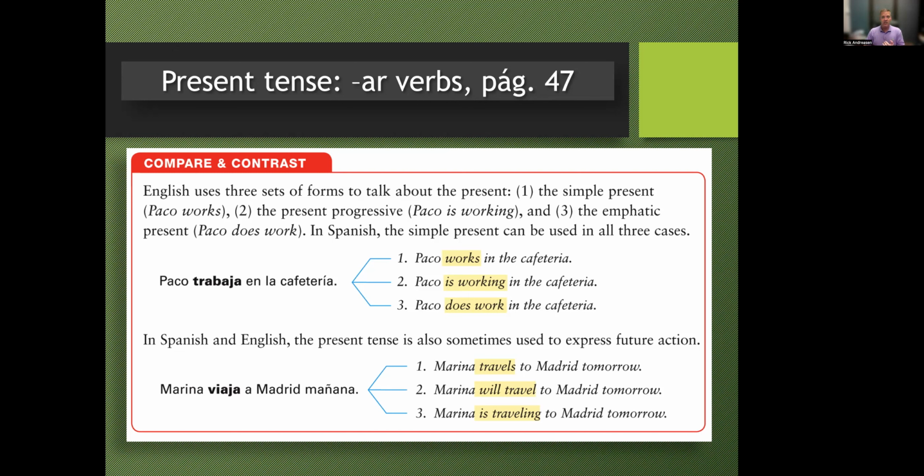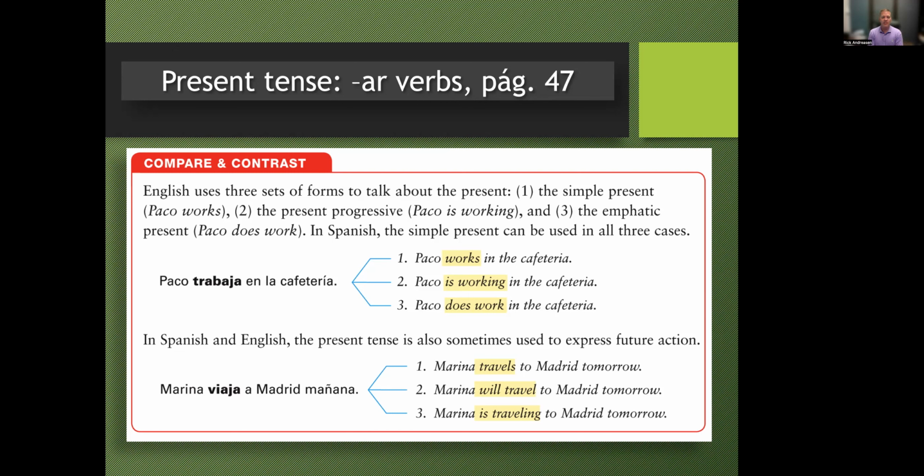Marina travels to Madrid tomorrow. She will travel to Madrid tomorrow. She is traveling to Madrid tomorrow. So the context there, the meaning is future tense, even though we're able to keep the verb in the present tense, because the future is implied in just the present tense. So those are some ways that we would use that differently in Spanish versus in English.